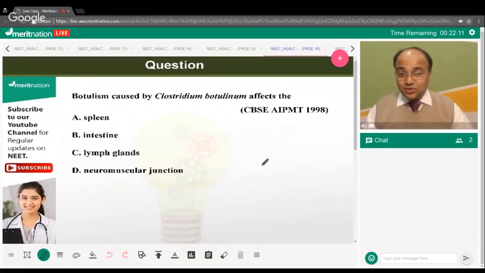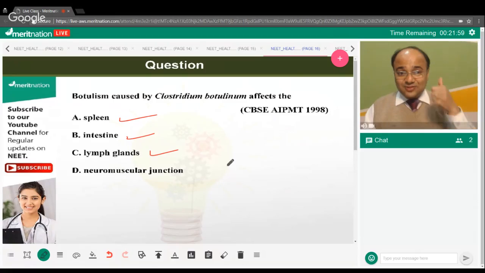And the next question talks about botulism caused by Clostridium botulinum. It affects the spleen, the intestine, the lymph glands, or the neuromuscular junction. Yes, Sudarshan, that's a wonderful way to recall it. Okay, we have four options here.